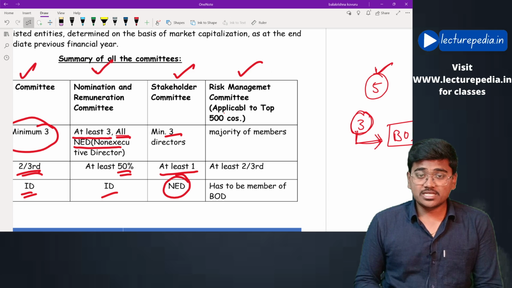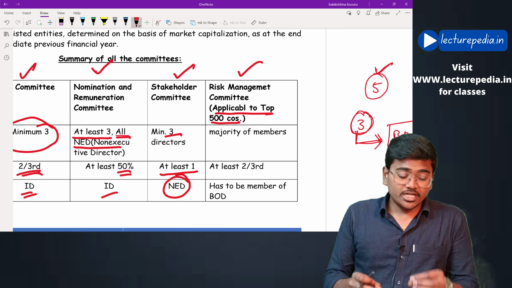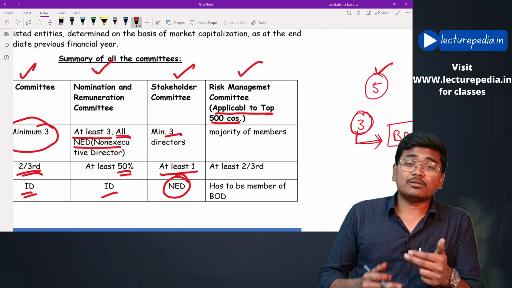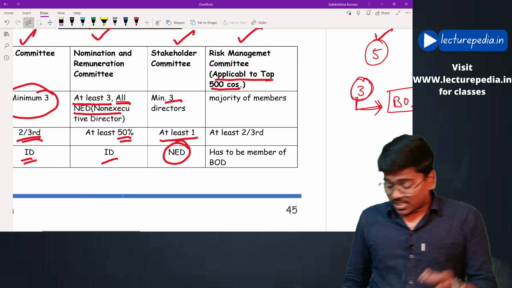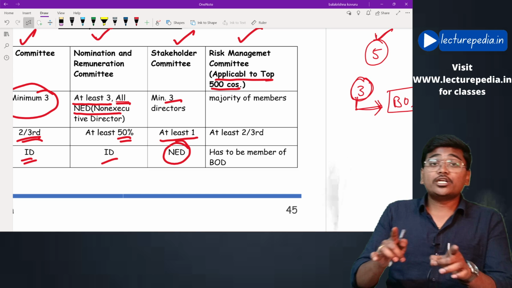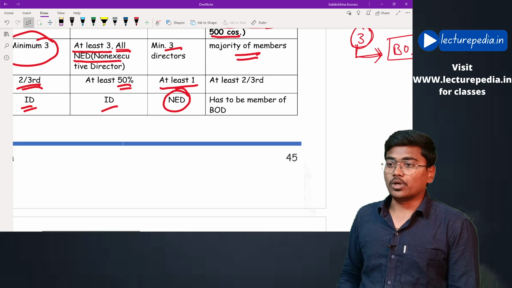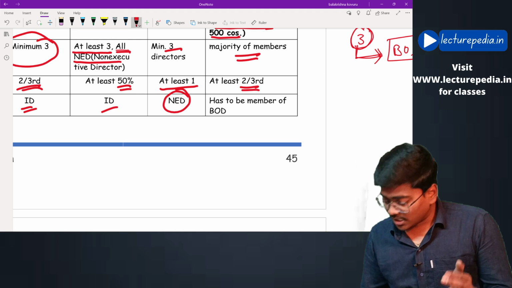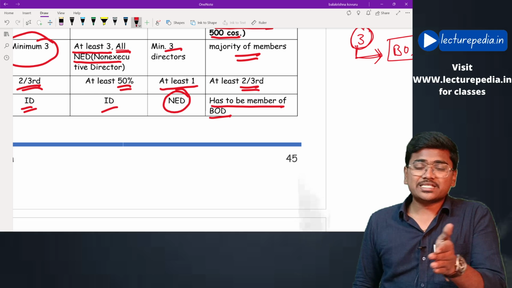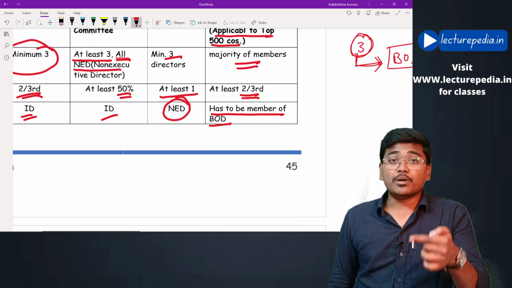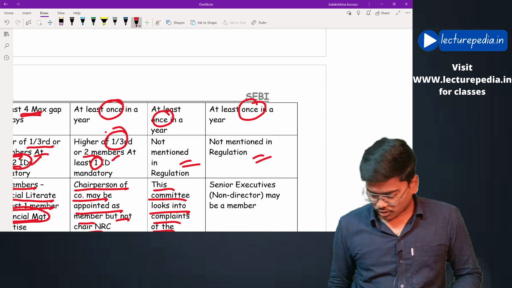Moving to the next committee, the risk management committee. This committee is applicable only for the top 500 companies. Only the top 500 listed companies based on market capitalization must frame this committee. The majority of the members of the board of directors will be present as members. Of these, at least 2/3 must be independent directors, and the chairperson of this committee must be a member of the board of directors. It must meet at least once in a year, and regarding the quorum, it is not mentioned.